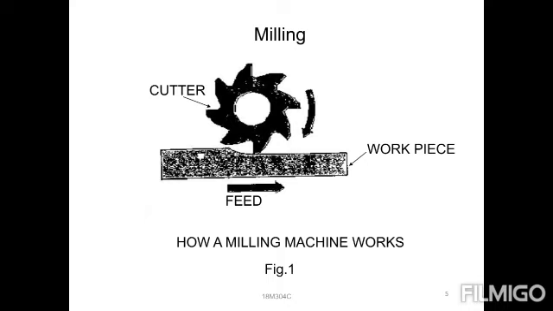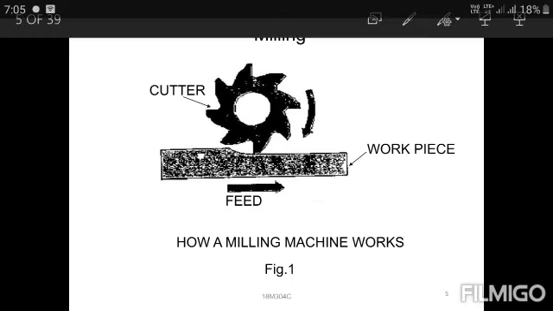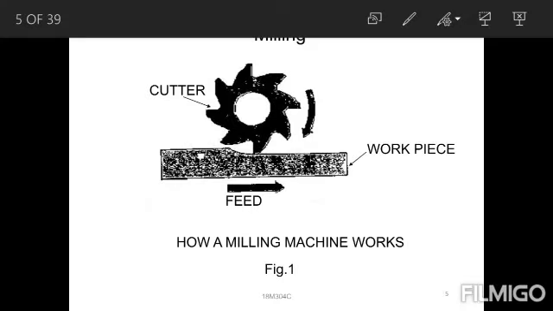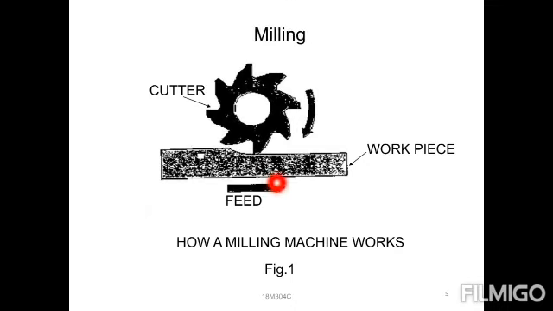The cutting tool is always placed at one place only, and only the workpiece is moved against the cutter. That is the main thing.